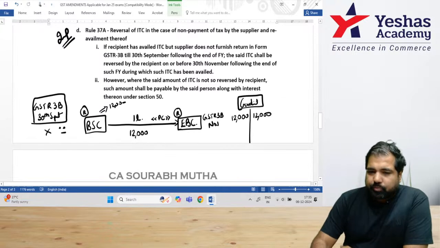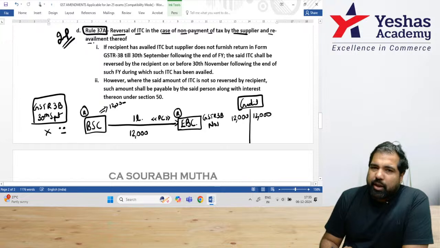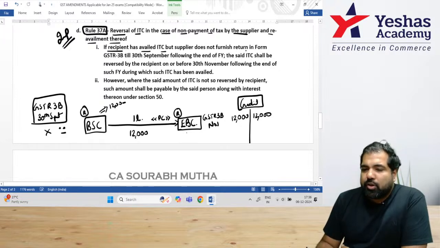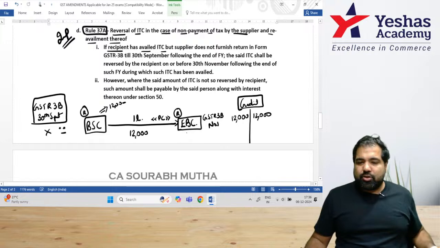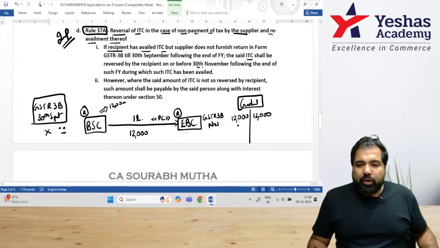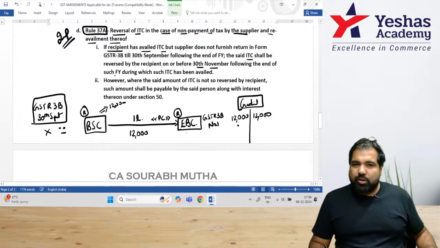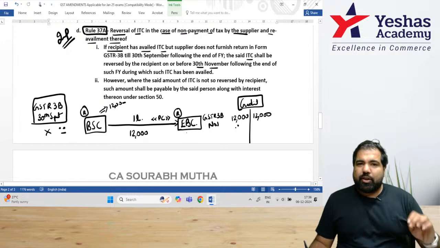I'm just reading. Rule 37A, reversal of ITC in case of non-payment of tax by the supplier, and re-availment, that means recredit thereof. If the recipient, that is EBC, has availed ITC but the supplier does not furnish return in form GSTR 3B till 30th September following the end of the financial year, the said ITC shall be reversed on or before 30th November following the end of the financial year. So he does not file his return by 30th September. You need to recredit this by 30th November.